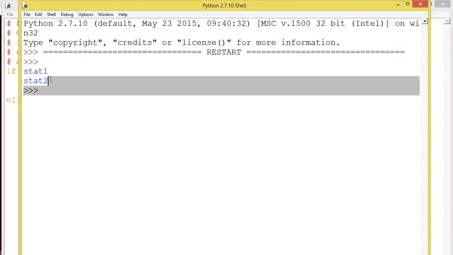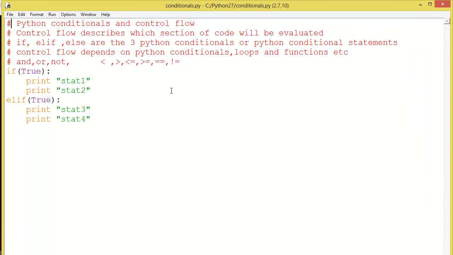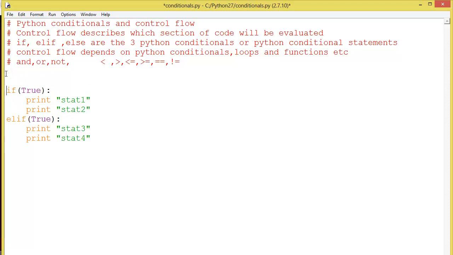Statement 1 and statement 2 are executed. Now you have to remember one condition here. If succeeds, then it won't evaluate elif with another expression. If and only if this expression fails, if it returns false, then only it will evaluate another condition here. So it is else if, that means if the if fails, then it will check this condition. So instead of directly returning true here, we will go with some Boolean expressions.